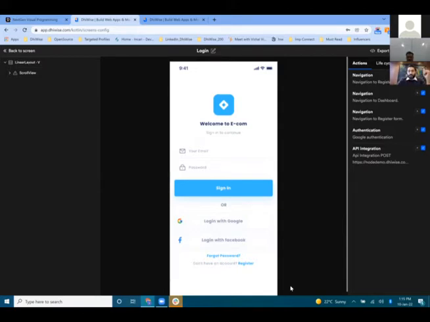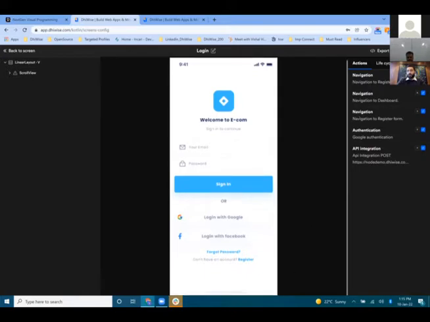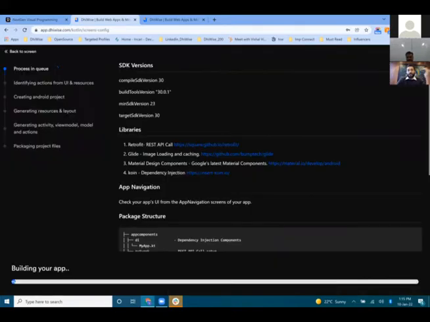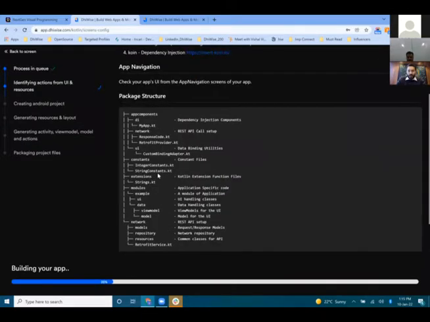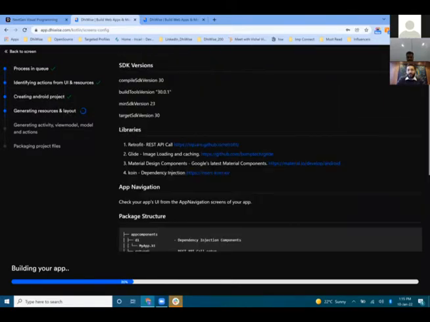So within the last 5 minutes, we started at 1:11 exactly. Within 4 minutes, we uploaded 37 screens of the application. We integrated one API. We did authentication setup. We converted one component, and now I'm building the application. The same way a developer builds the application, we generate complete MVVM structure code. So you can see the package structure, application navigation, the libraries that we are using right now. We are using Retrofit for the API calls, and we use Glide, Koin, and everything.